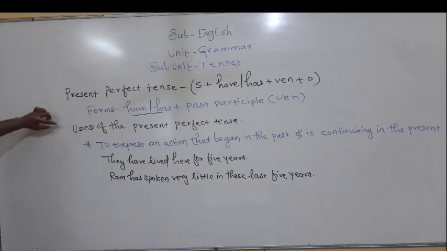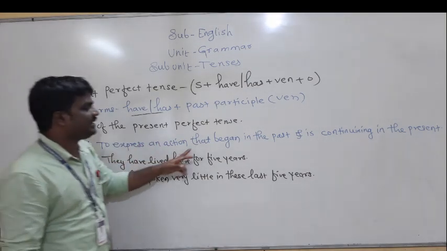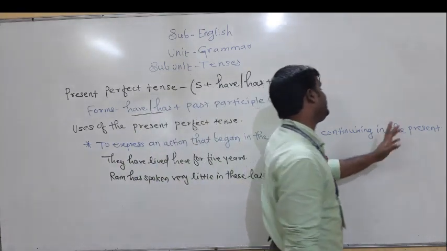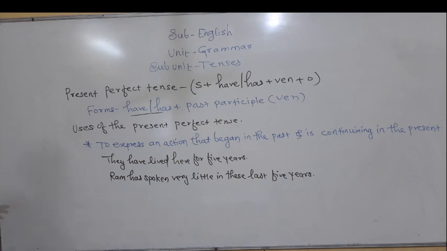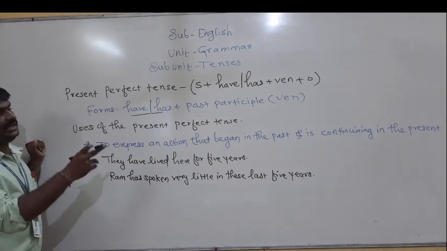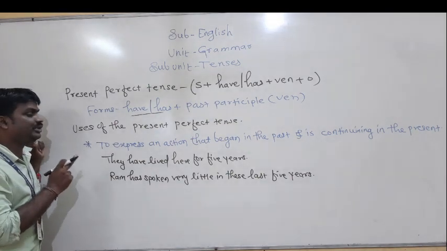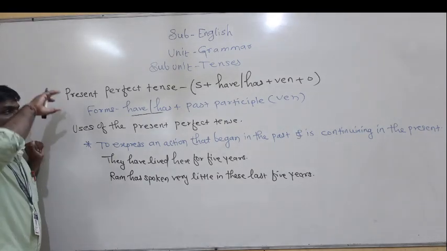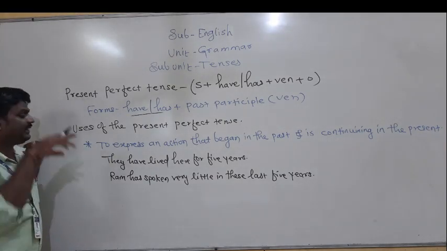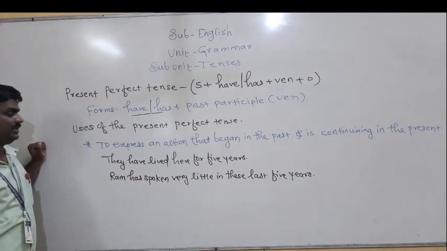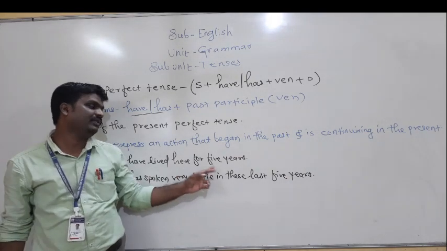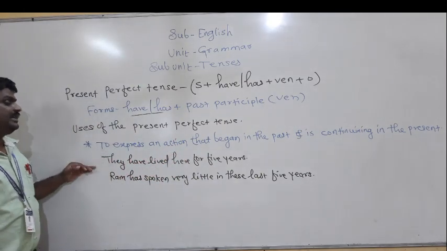Now friends, the next point is the uses of present perfect tense. First, to express an action that began in the past and is continuing in the present. To denote an action that started in the past and is still continuing in the present, we are using present perfect tense. They have lived here for 5 years.